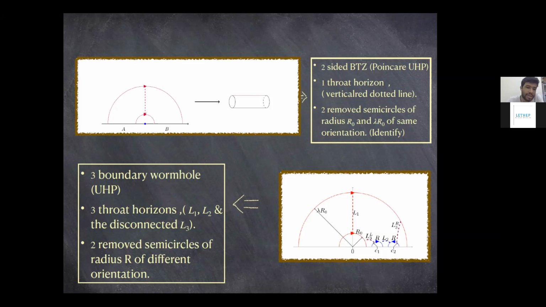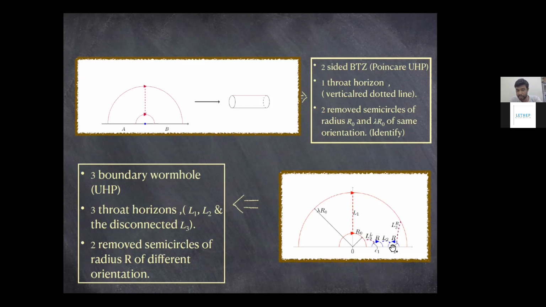So how do you realize a three-boundary wormhole then? The way to realize it is, we had already removed these R0 and lambda R0 radius semicircles. Now we have to remove two more semicircles to realize one more boundary. You had two boundaries A and B here, and now you want three boundaries. So A would be this thing, but to realize B and C, you have to introduce two more semicircles, which will be of opposite orientations.